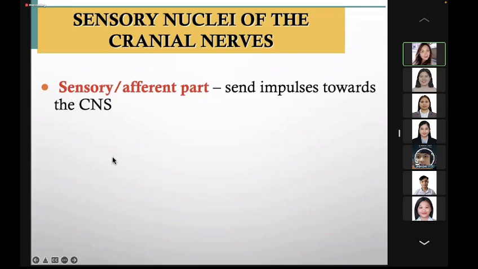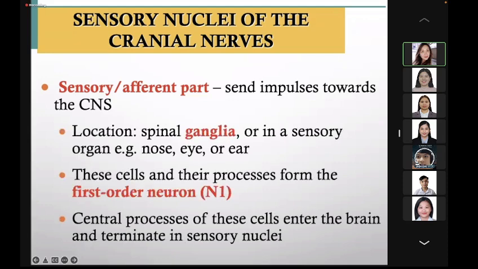Now, the sensory nuclei. The sensory nuclei of the cranial nerves include the somatic and the visceral afferent nuclei. So the sensory afferent part sends impulses towards the CNS, meaning from the cranial nerves going up to our central nervous system.